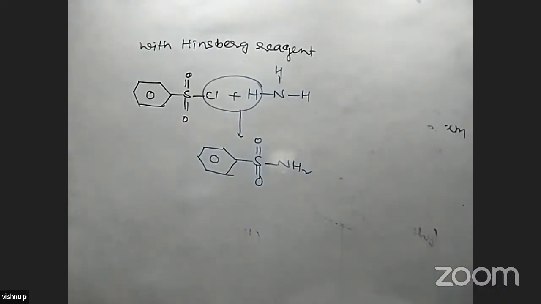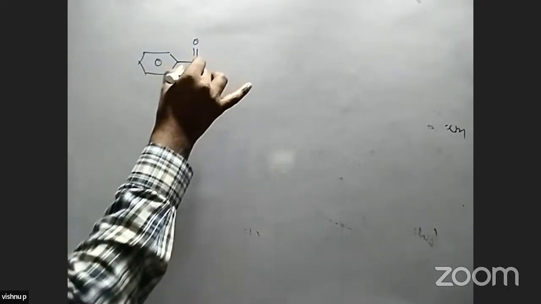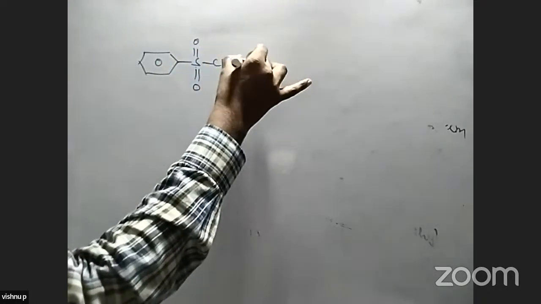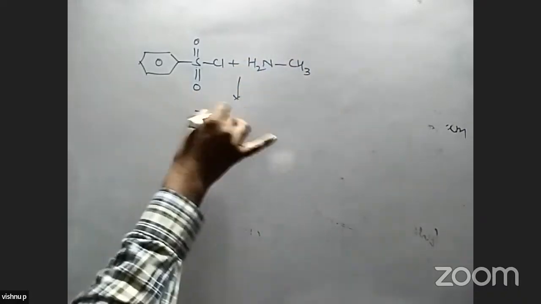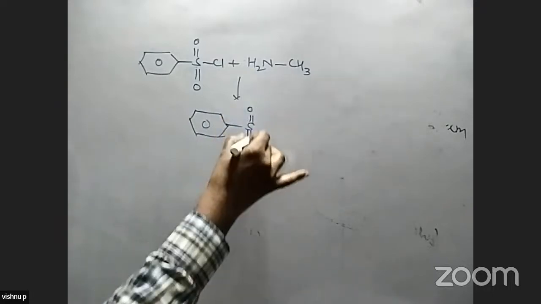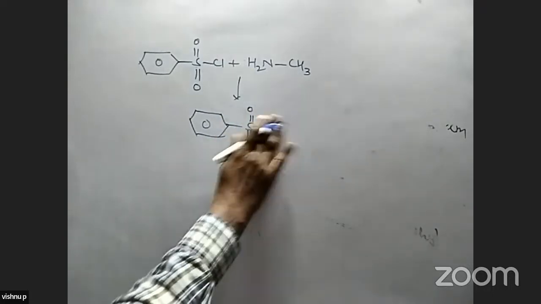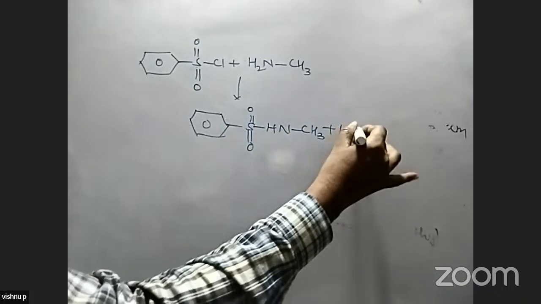But if you take a primary amine, what type of reaction takes place here with the Hinsberg reagent? This is benzene sulfonyl chloride, SO2Cl. When benzene sulfonyl chloride reacts with a primary amine, the compound is SO2NHCH3 plus HCl.